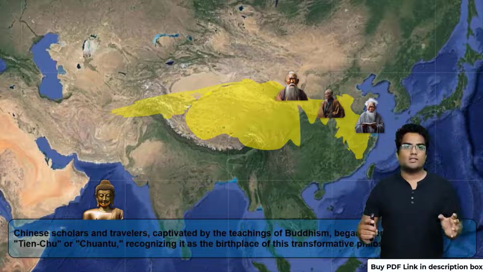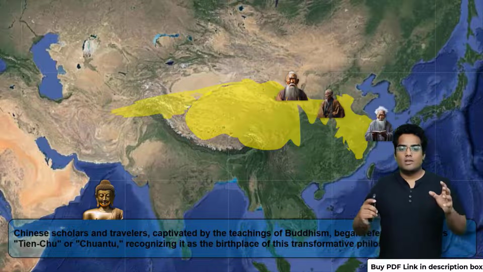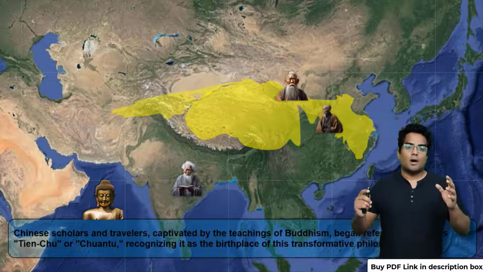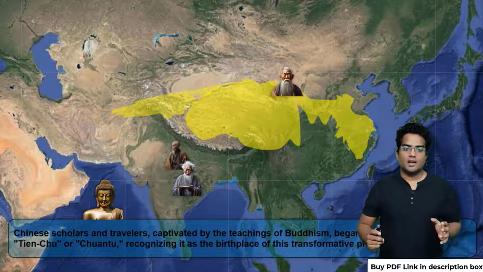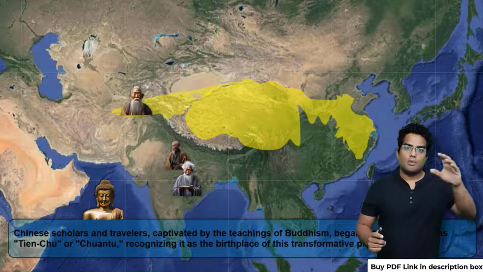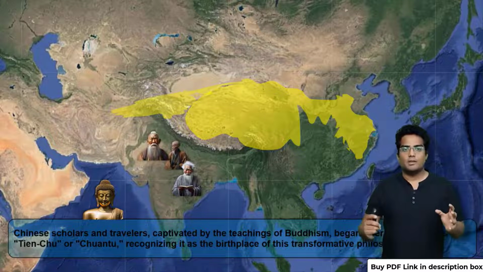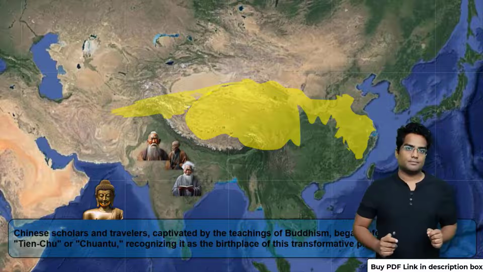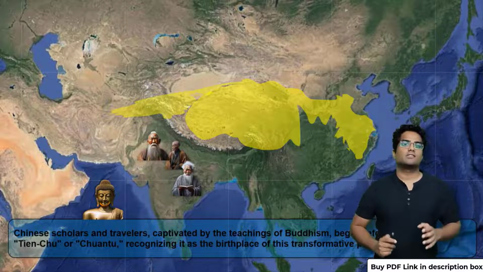So many travelers, let's say Hyun Sang, wanted to visit India. They traveled to India through many routes, by the sea, some by the land route, through Myanmar and adjacent areas, and a few actually from parts of Afghanistan and Pakistan. Now these people started calling India heaven. So basically Chuantu means heaven, or the region where a new philosophy, a beautiful philosophy has started.